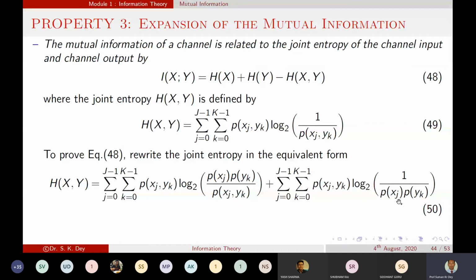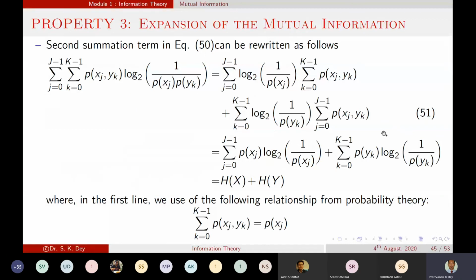So same thing I have written over there. And now this can be written like this, yes or no? Can we write it or no? Yes, sir.